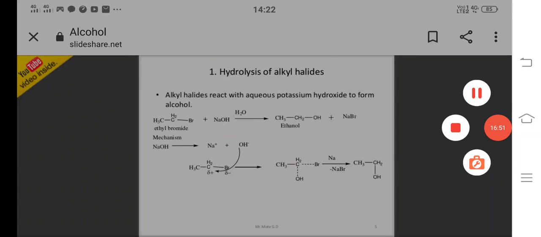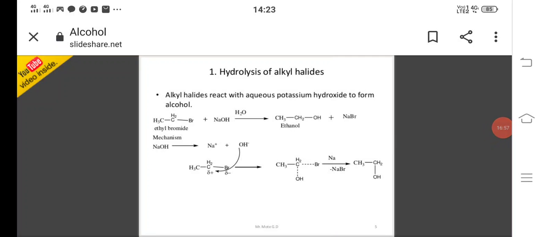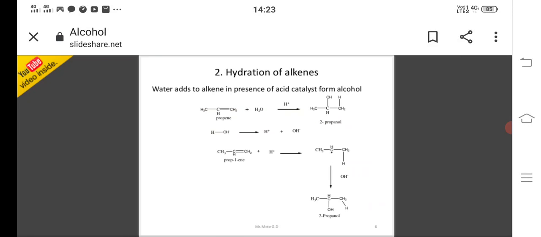One is hydrolysis of alkyl halides. When alkyl halides react with aqueous potassium hydroxide, they form alcohols. Example reaction: ethyl bromide plus NaOH. On hydrolysis, it is converted to ethanol plus sodium bromide. The mechanism indicates the preparation of ethyl alcohol.